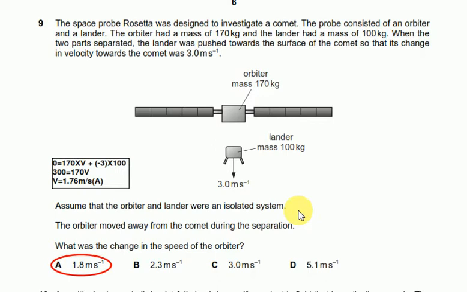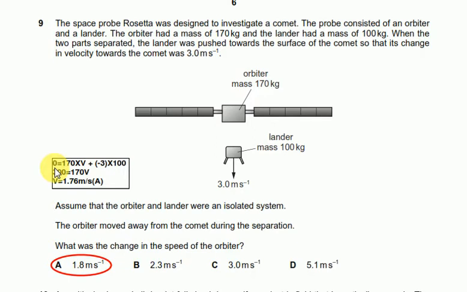Initially they both were at rest, so before separation they had a total momentum of 0. After separation this lander moves downwards, so we can take the down direction as negative and the upward direction, which we have to find, as positive. So momentum before equals momentum after.